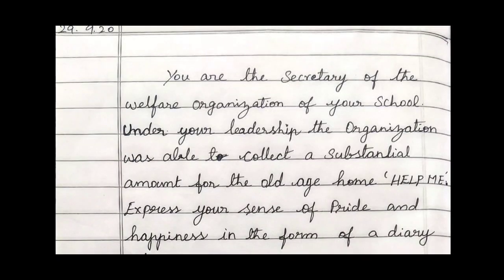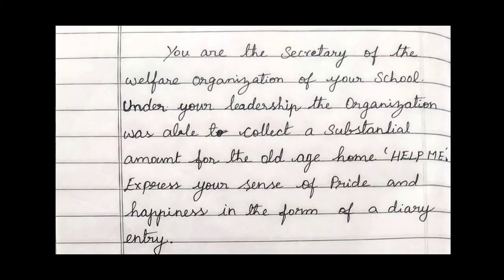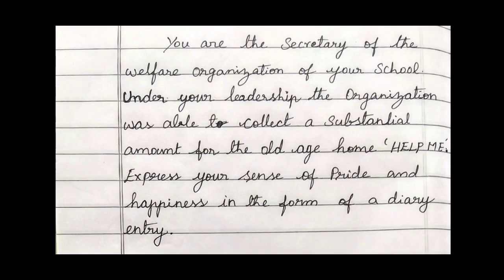Under your leadership, the organization was able to collect a substantial amount for the old age home Help Me. Help Me is the name of the old age home. Express your sense of pride and happiness in the form of a diary entry.